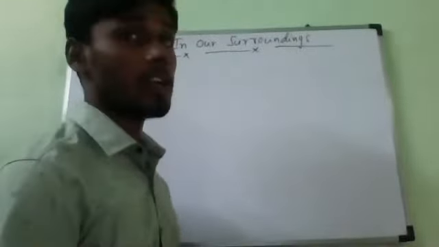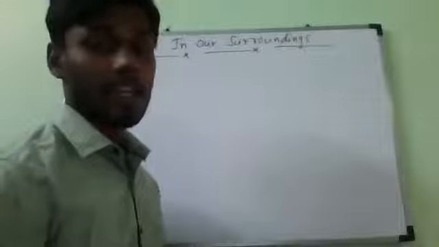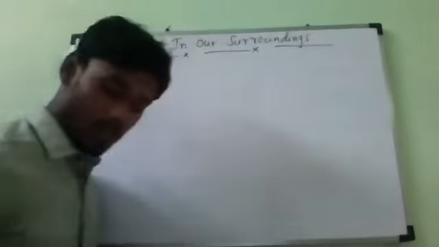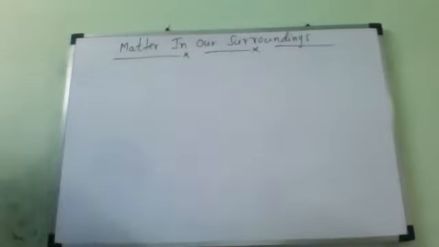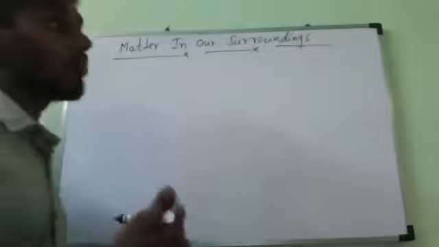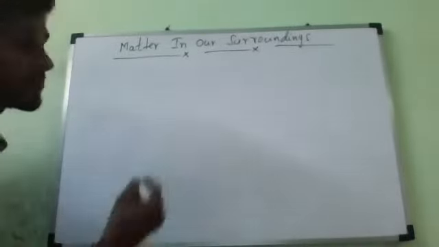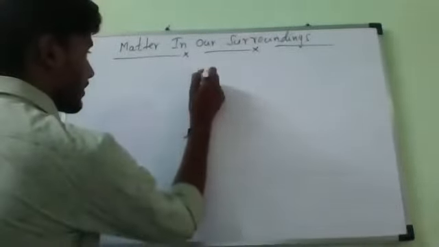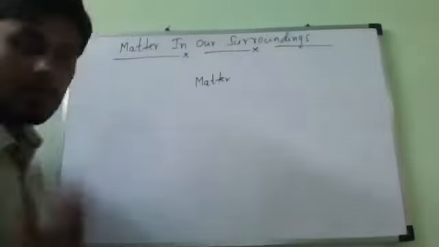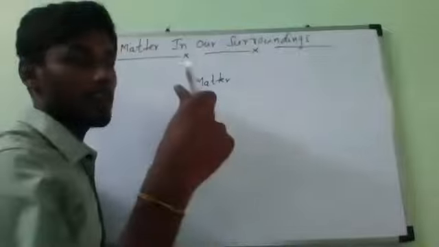If we go outside, we can see buildings, cars, roads, trees and so on. Whatever substances are present in our surroundings, understand? Everything is called matter. How can we say something is called matter? This board is matter, I am one of the matter, my marker is one of the matter.